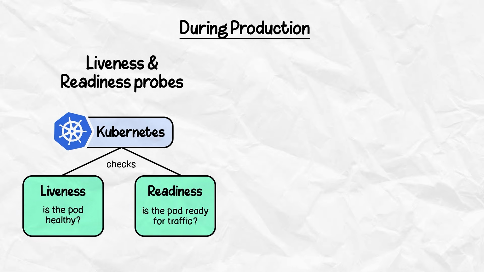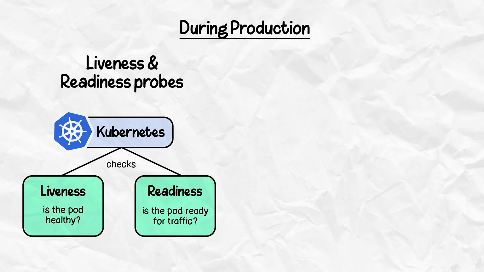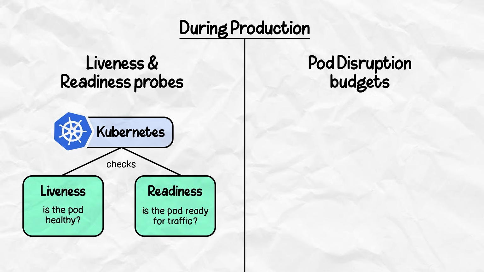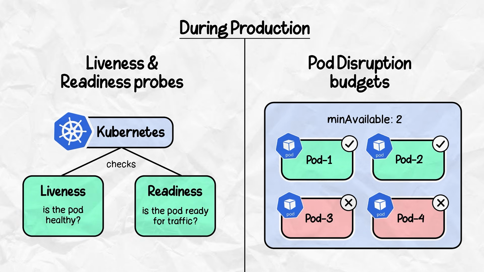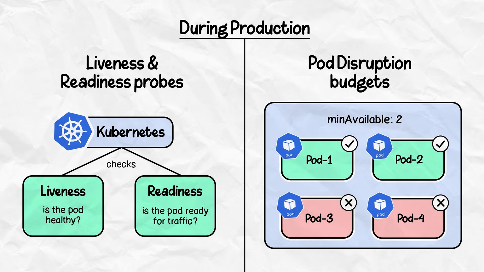There are a few more things you'll meet in production worth knowing by name. Liveness and readiness probes. This basically tells Kubernetes when a pod is healthy and when it's ready to take traffic. Then we have pod disruption budgets, which keep a minimum number of pods running during voluntary disruptions like node upgrades. That's it. That's the foundation for Kubernetes.